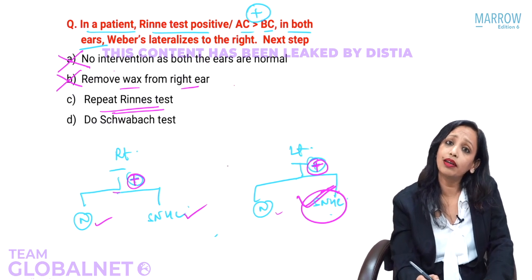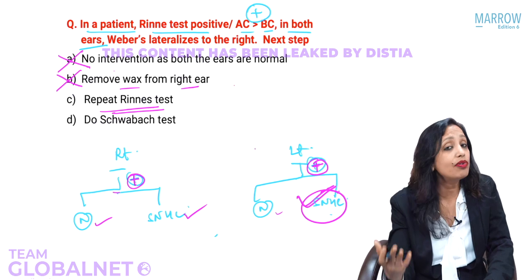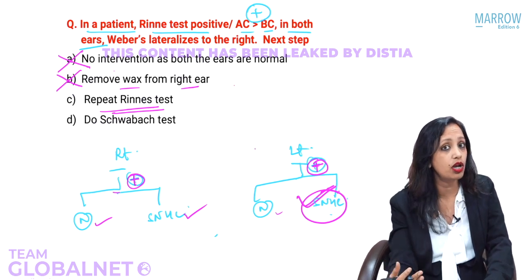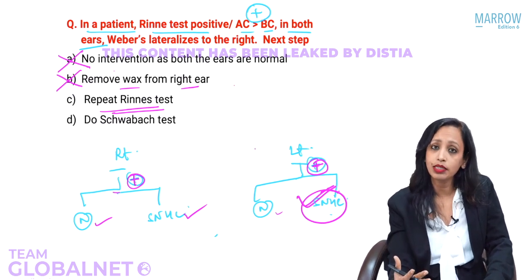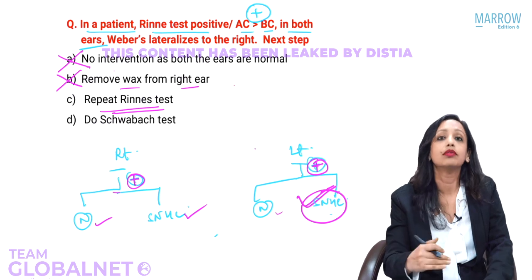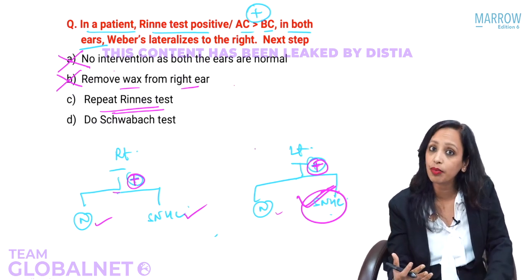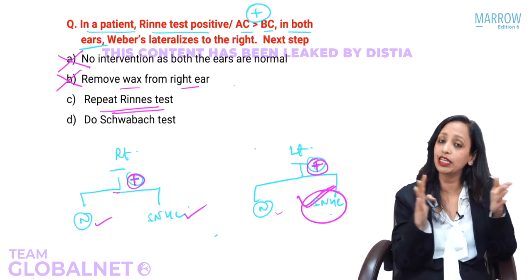Now, when you have already done the Rinne's test, what will you get by repeating it? Why not do a test that will reconfirm whether it is a sensorineural hearing loss or a conductive hearing loss? When we have a conductive hearing loss, you can reconfirm it, and when we have a sensorineural hearing loss, you can still reconfirm it. Sensorineural, we can reconfirm by ABC as well as Schwabach.